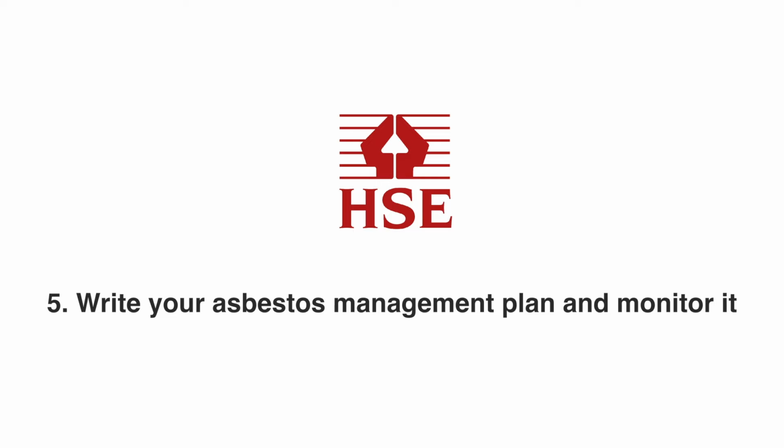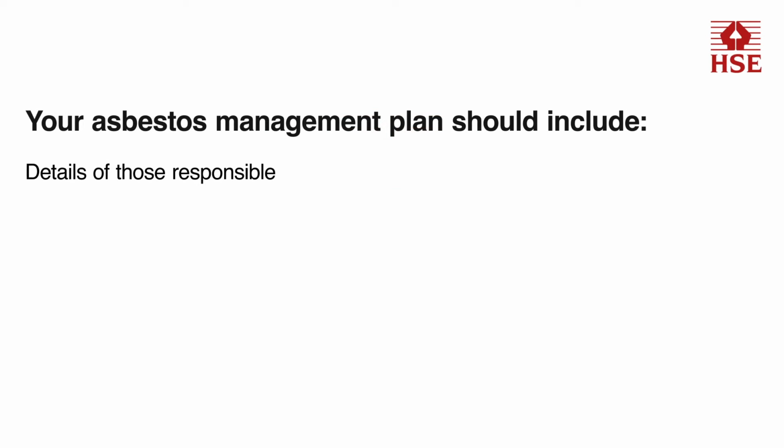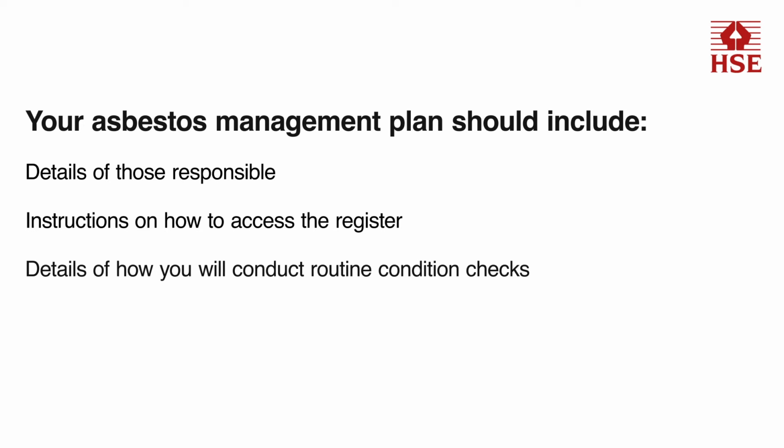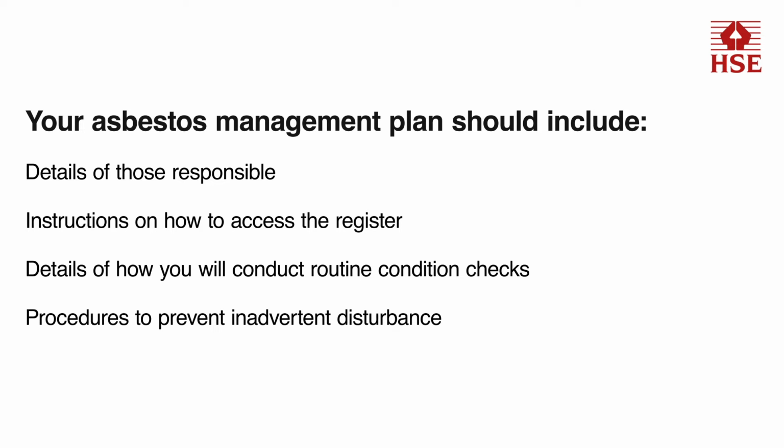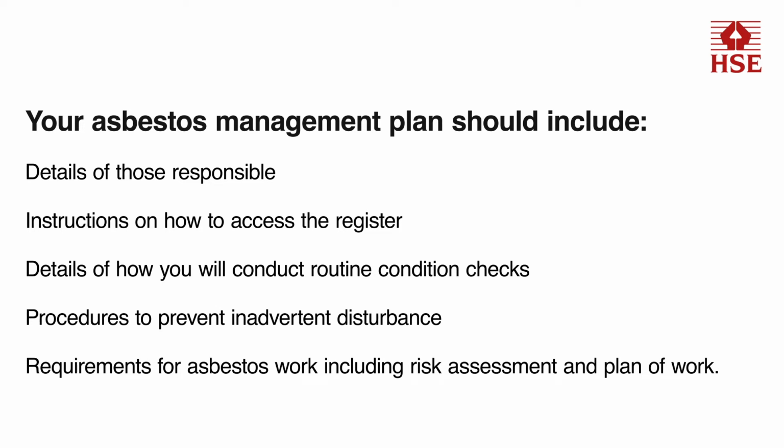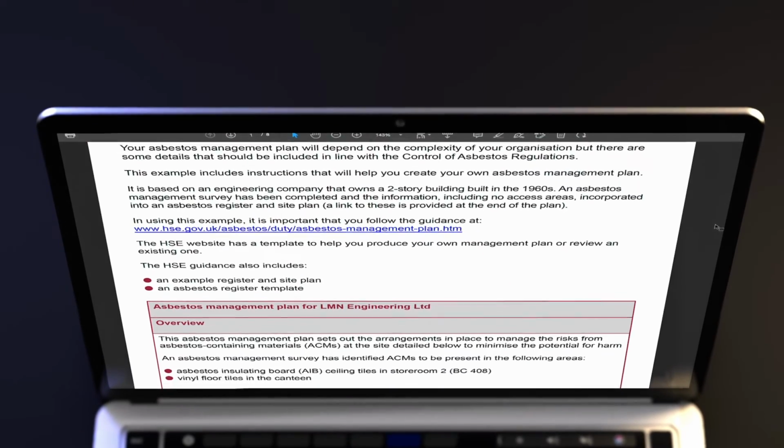Your asbestos management plan should include details of those responsible for managing asbestos risk, instructions on how to access the asbestos register, details of how ACMs will have their condition routinely checked, procedures to ensure identified or presumed ACMs are not inadvertently disturbed by anyone working in the building, and no building or installation work proceeds in unsurveyed areas. Arrangements to ensure any work on asbestos is undertaken by competent and trained people, risk assessed, a method statement or plan of work produced, and fully compliant with the Control of Asbestos Regulations.